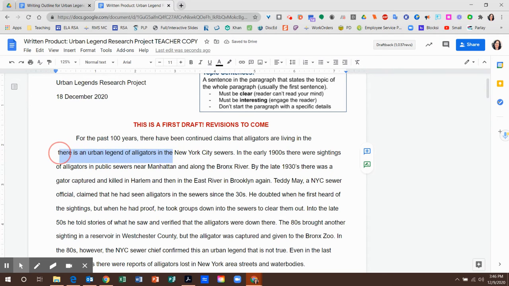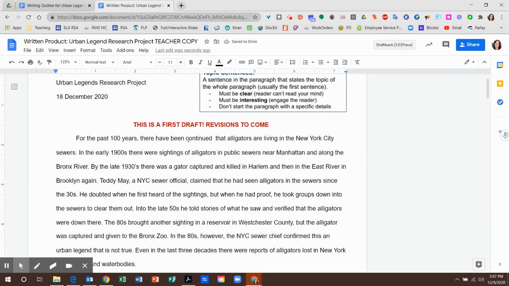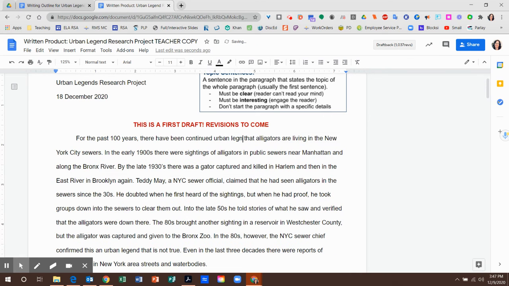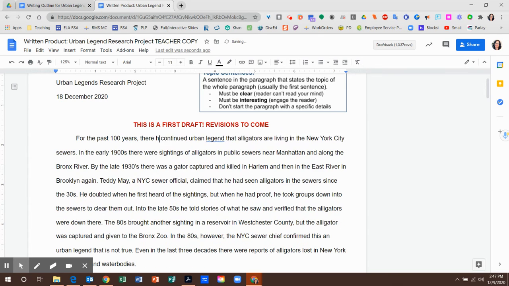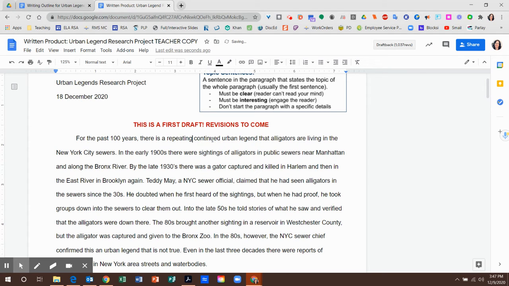So let me take that out. I think I might want to keep that urban legend because I'm pretty sure that my title, when it is dramatic and fantastic and amazing, is not going to actually state urban legends, but that is what my paper is about. It's about a specific urban legend. So I think maybe continued. There is a continued urban legend. Yeah. Let's try that. There is a repeating urban legend.